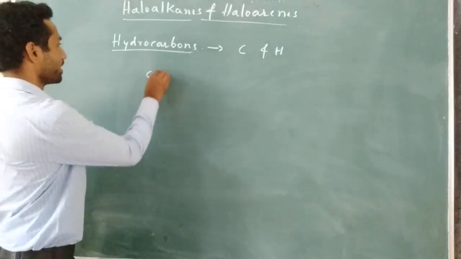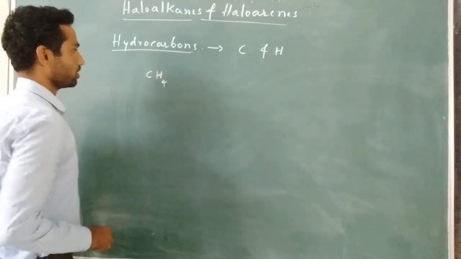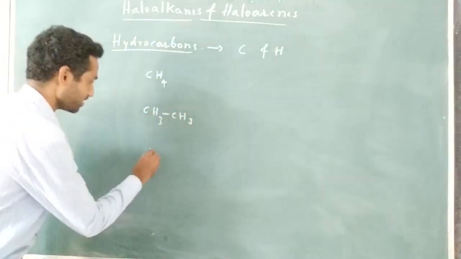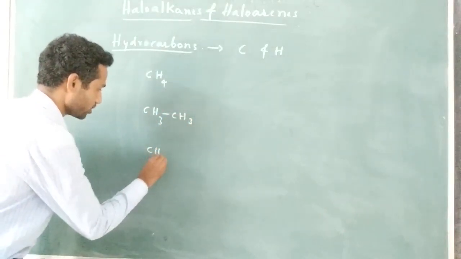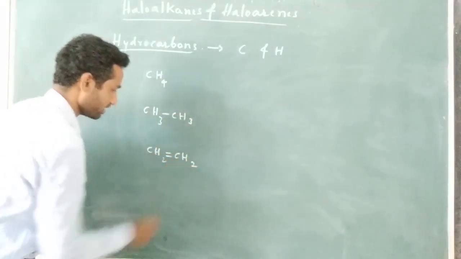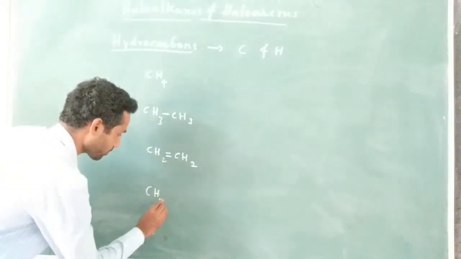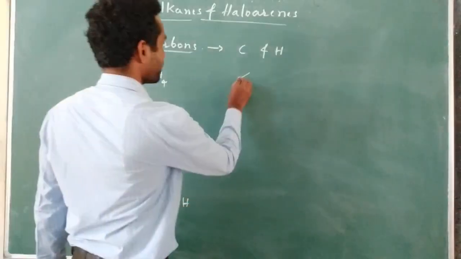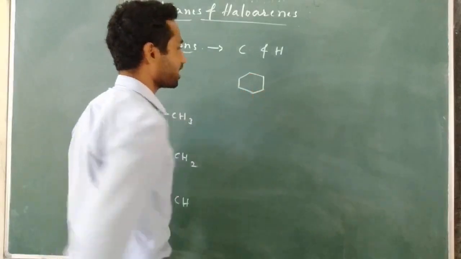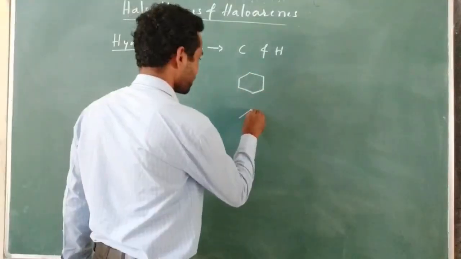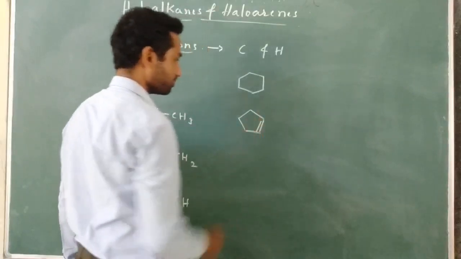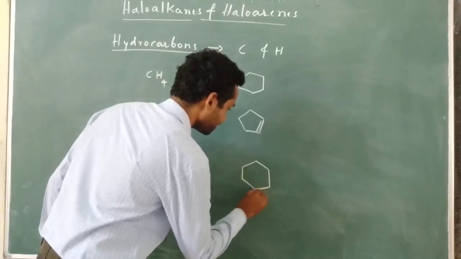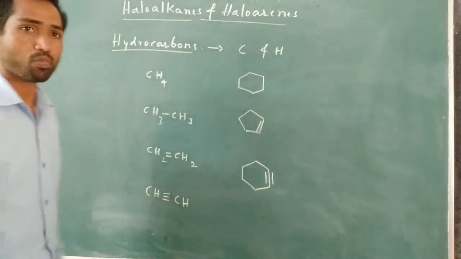These are the simple examples: CH4, CH3CH3, ethane, CH2=CH2, ethene, CH≡CH, ethyne, and cyclic compounds like cyclohexane, cyclopentene, cyclohexane. Let us take an example of cyclohexane.